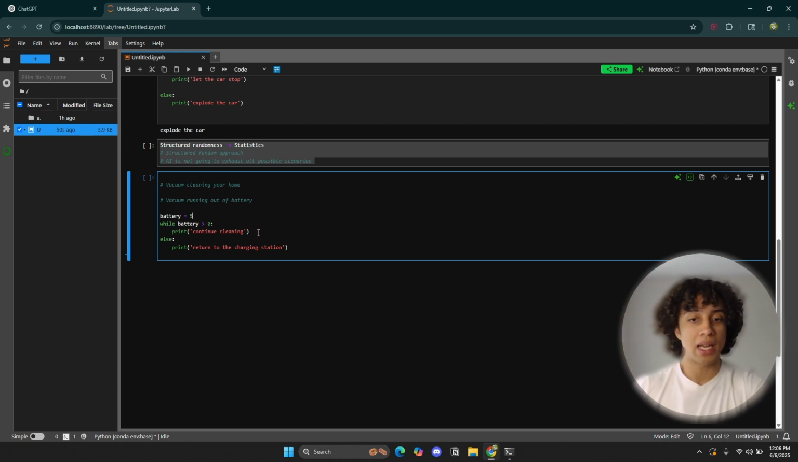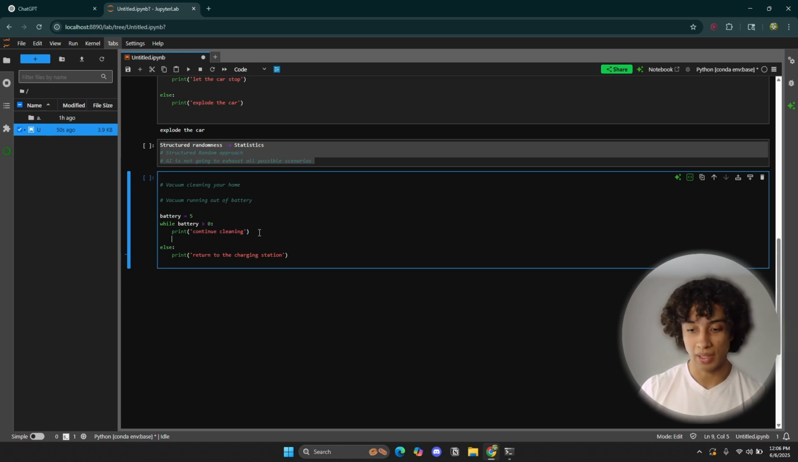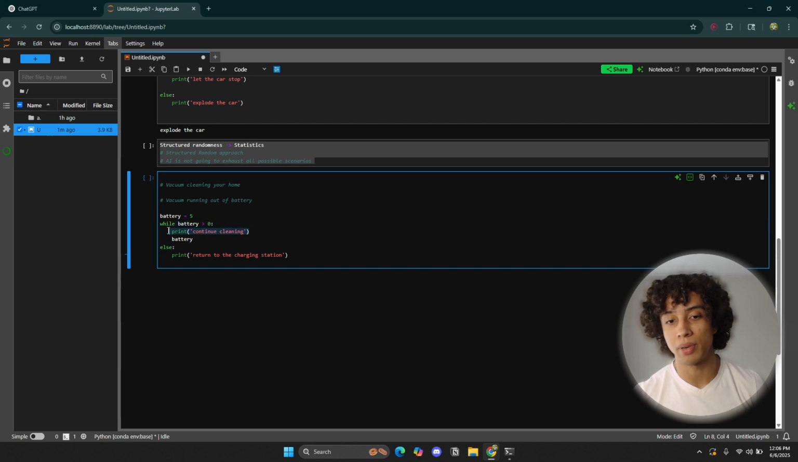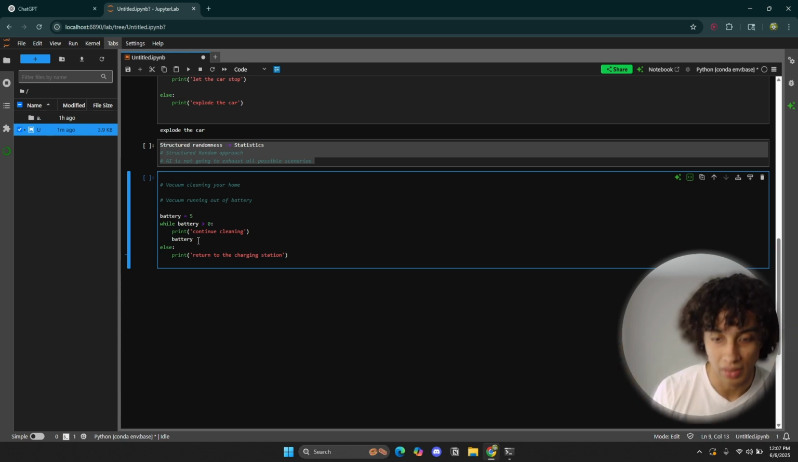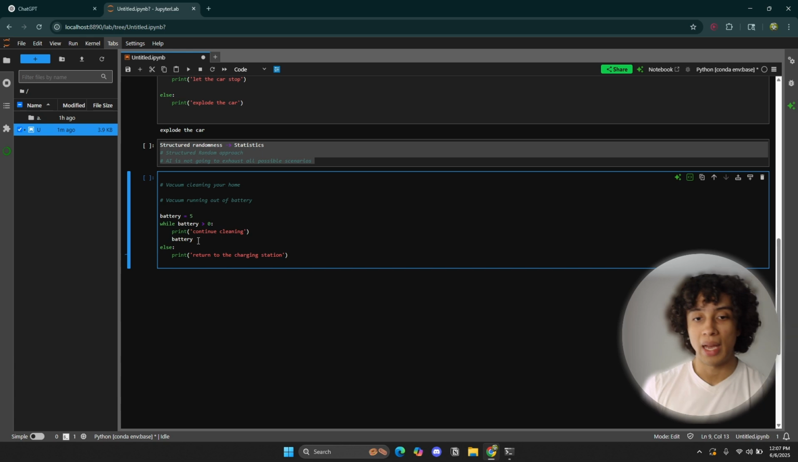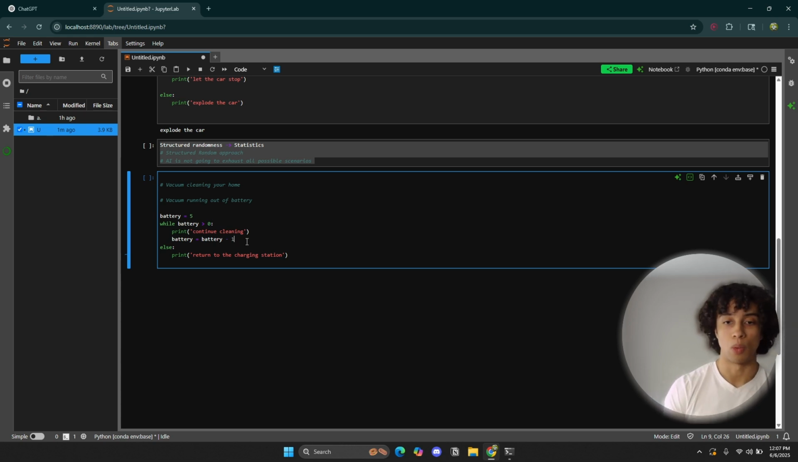We can say that every time this statement executes, every time the robot continues to clean, it's obviously going to run out of battery. So we're going to change the value. By how much? Let's say that for every time it prints continue cleaning, it's going to run out of battery by 1 point. How do we actually put that in code? Well, I'm just going to redefine it. I'm going to assign the value of battery again, which is 5, minus 1 point.